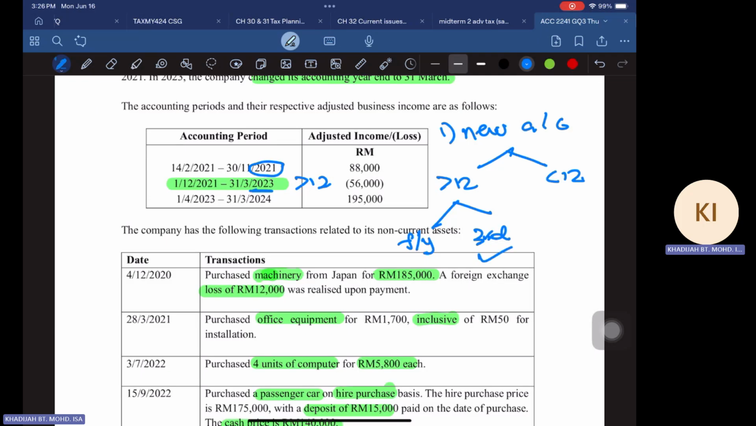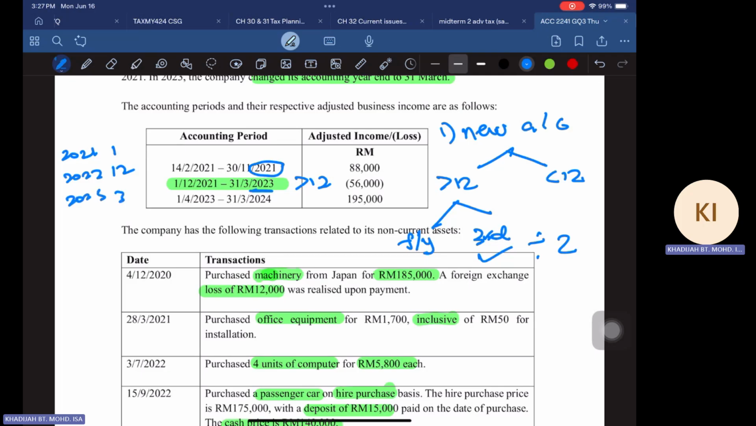So what happens when you close in the third year? The law requires that the basis period is divided into two, right? So how are you going to do that? You see this period, how many months? From 1st December 2021 to 31st March 2023. So in 2021, you have 1 month, which is December. 2022, you have 12 months. And 2023, you have 3 months, right?